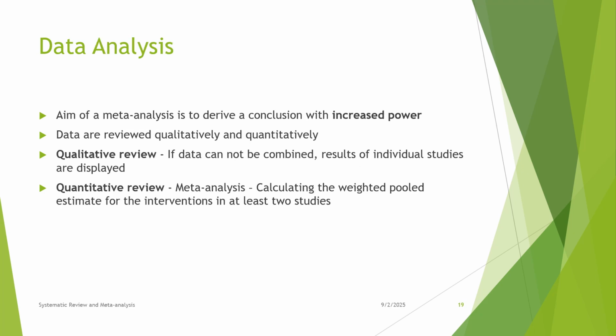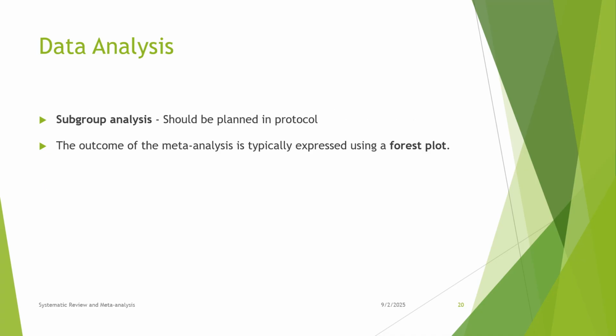Data analysis. The aim of meta-analysis is to derive a conclusion with increased power. Data are reviewed qualitatively and quantitatively. Qualitative review: data that cannot be combined, and results of individual studies are displayed. Quantitative review, meta-analysis: calculating the weighted pooled estimate for the interventions in at least 2 studies.